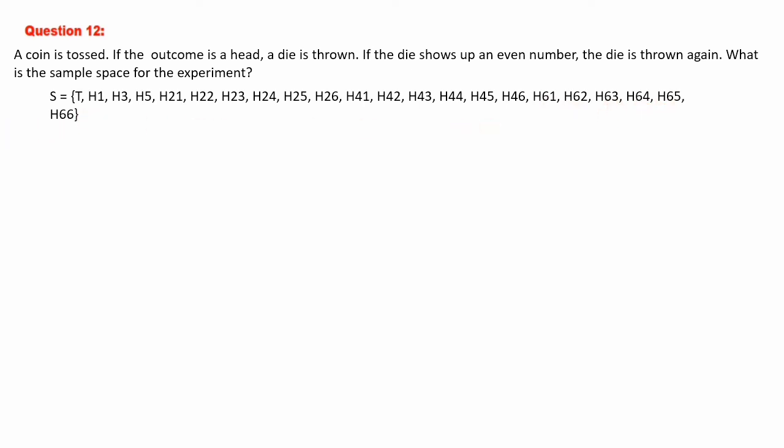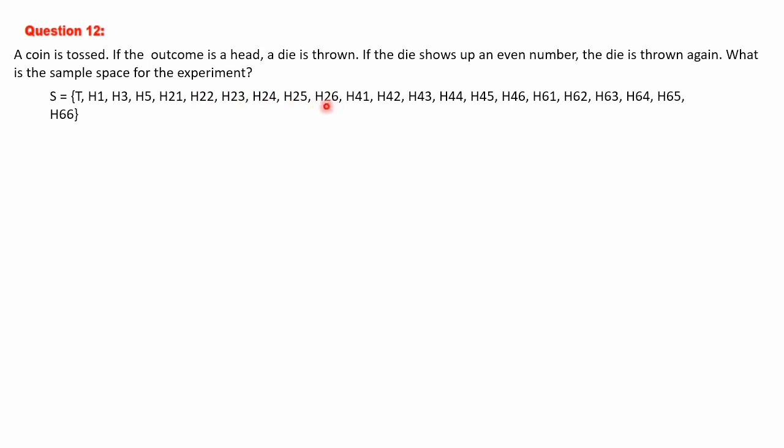Once again, if you get a tail, no need of continuing, you will stop. Then if you get a head, you will go for rolling the dice, and when you are rolling the die, if you get an even number, you will continue. If you get an odd number, you will stop. So first of all, we will write the odd numbers H1, H3, H5. Next, even numbers 2, 4, 6 are there. If you get 2, again you will roll the die. The possibilities are H21, H22, H23, H24, H25, H26.